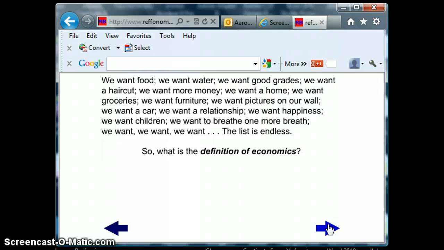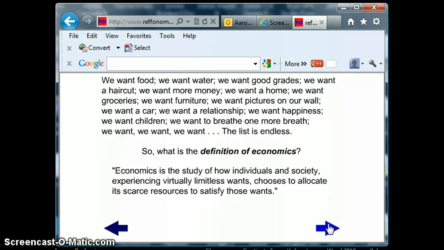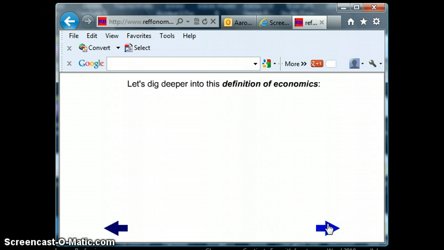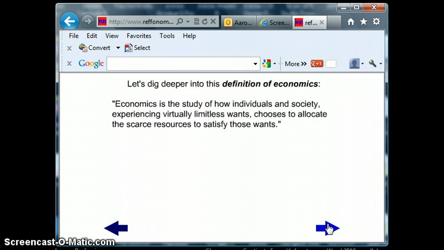So what is the definition of economics? Economics is the study of how individuals and society experiencing virtually limitless wants choose to allocate its scarce resources to satisfy those wants. A little bit deeper, it's the study of how individuals and society experiencing virtually limitless wants choose to allocate the scarce resources to satisfy those wants.